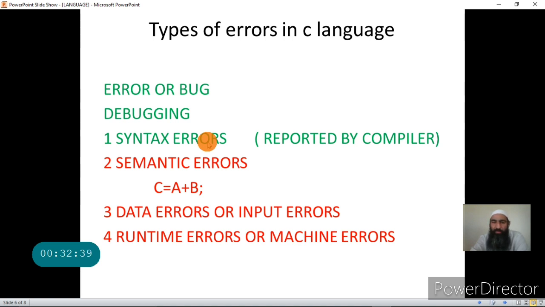Students, this is important that you should always remember that there is a difference between the C compiler and C language. C language is a language in which we write programs. C compiler is a software that compiles these programs and converts it into executable code. Now, what are the different softwares that we use in the life cycle of the C program? That will come afterwards. But right now you should understand what are syntax errors. These are the errors that the programmer makes, and these errors will be reported by the compiler.